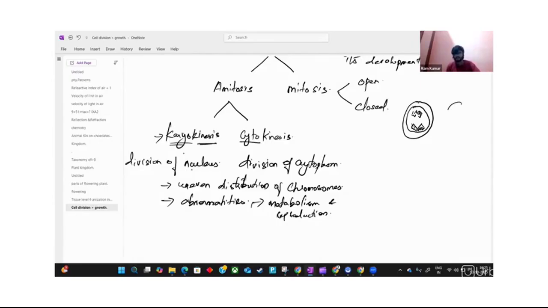After that, it gets split up into daughter cells. This is closed mitosis.